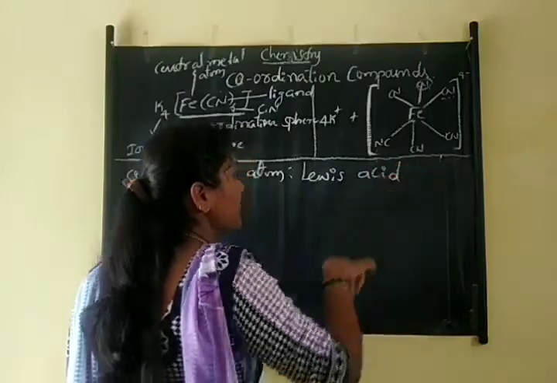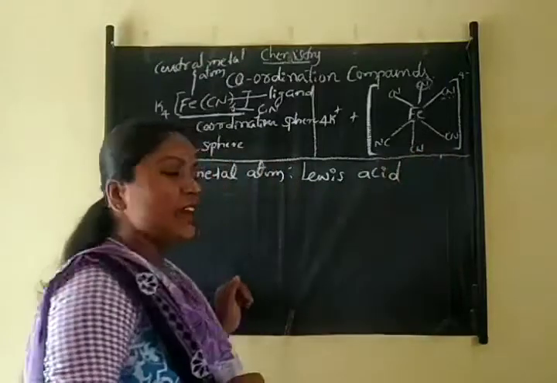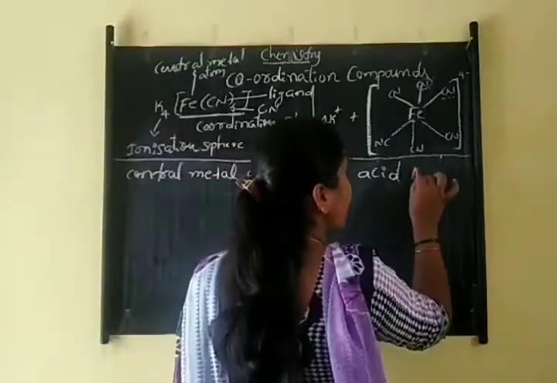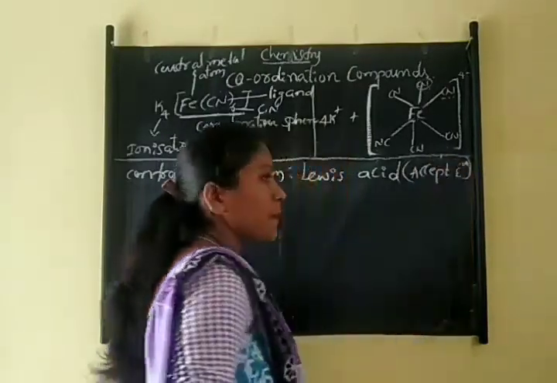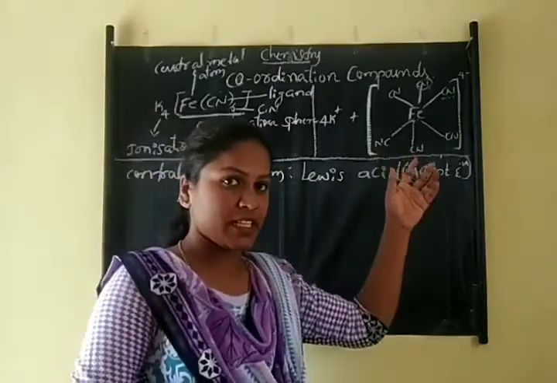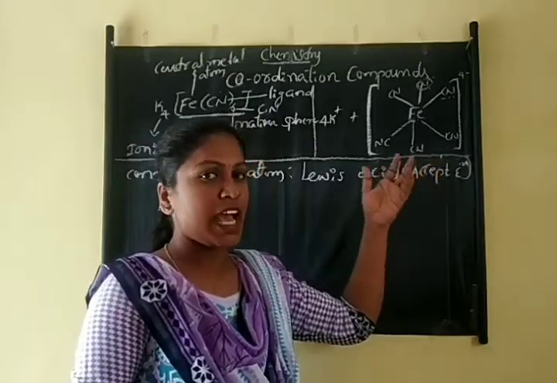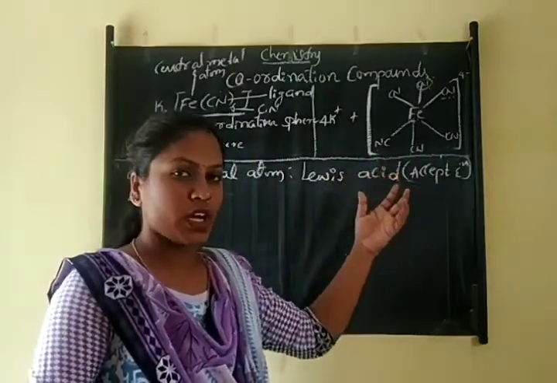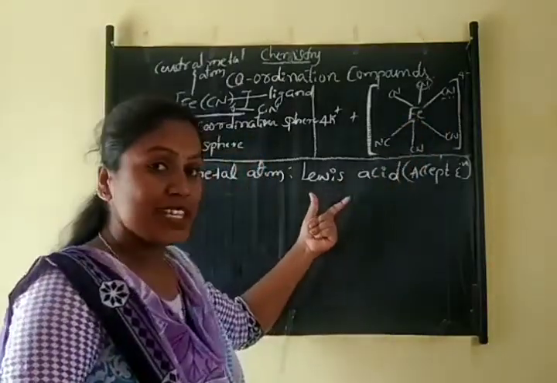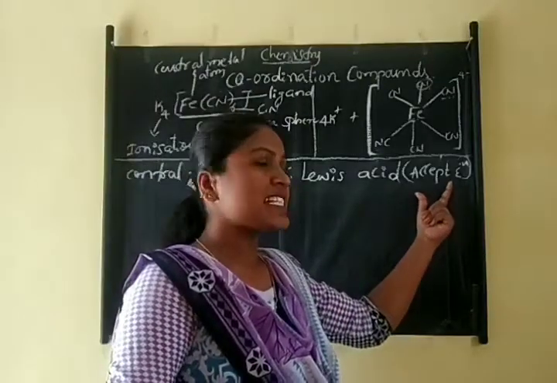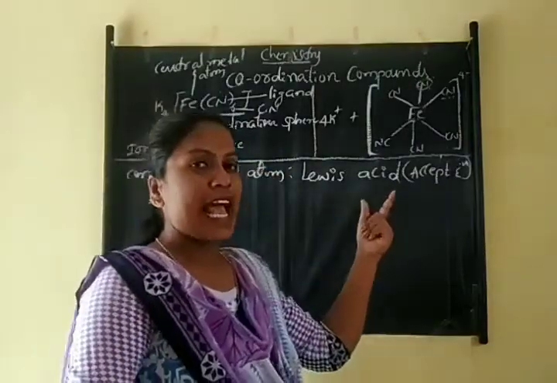In a coordination compound, the central metal atom is called a Lewis acid because it accepts the electrons. We already studied acids and bases in previous classes: the Lewis acid-base concept, the Lowry acid-base concept, and the Arrhenius acid-base concept. According to that, a Lewis acid accepts electrons, and that's why the central metal atom is called a Lewis acid.